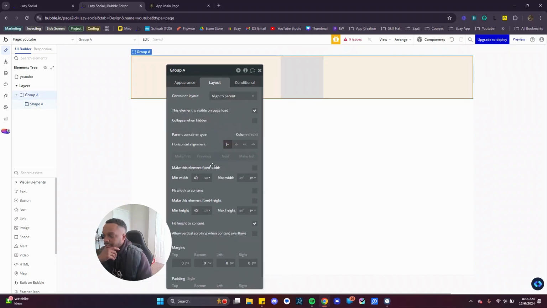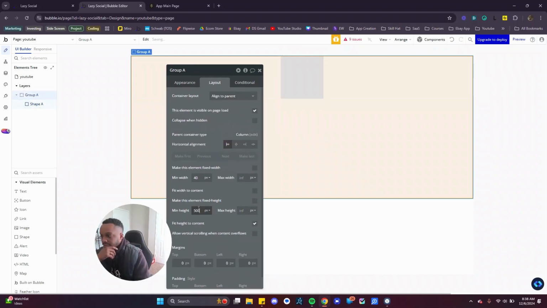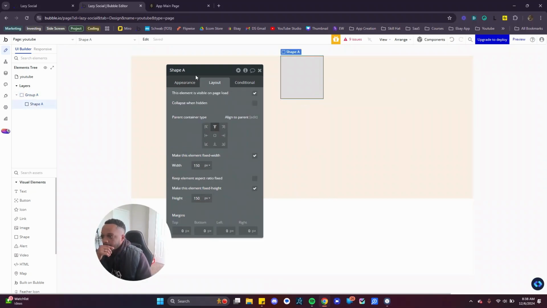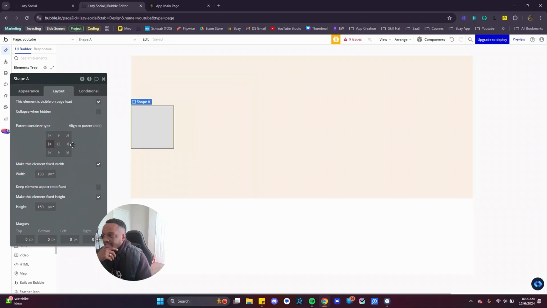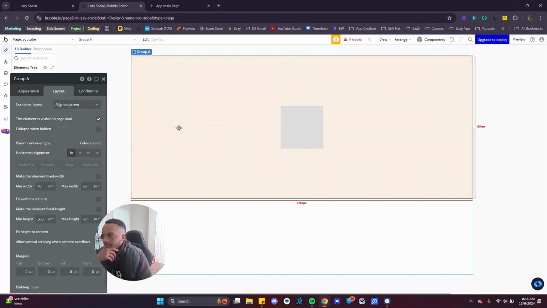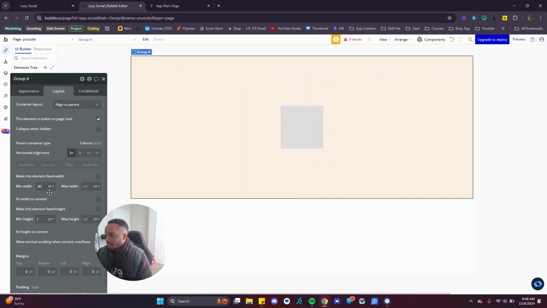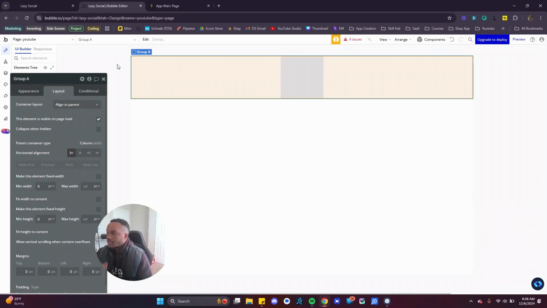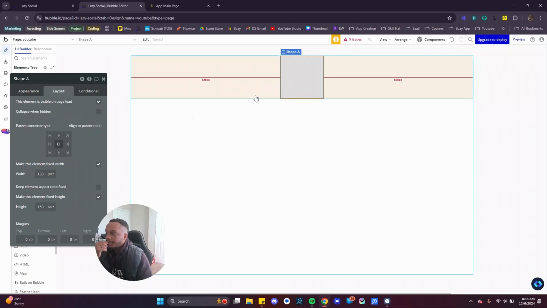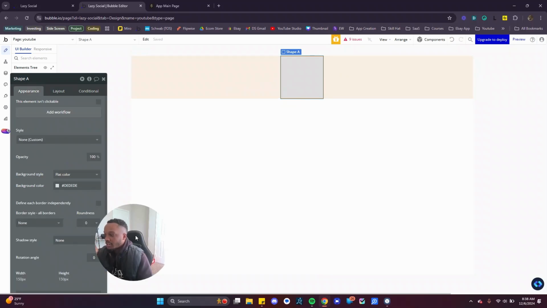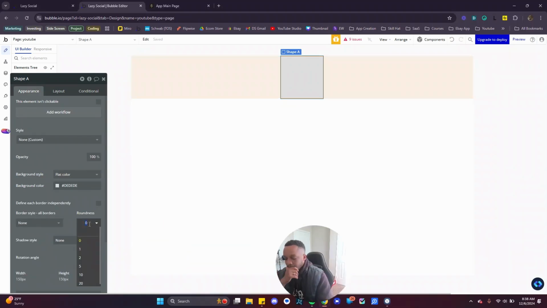If this was a little bigger, let's make this 500, right? So you can see it's in there and it has the ability to move to different quadrants of the parent group, right? We're actually gonna get rid of that. So the first thing we want to do, we'll probably build a large button real quick. But anyway, roundness. That's a different way to do roundness.